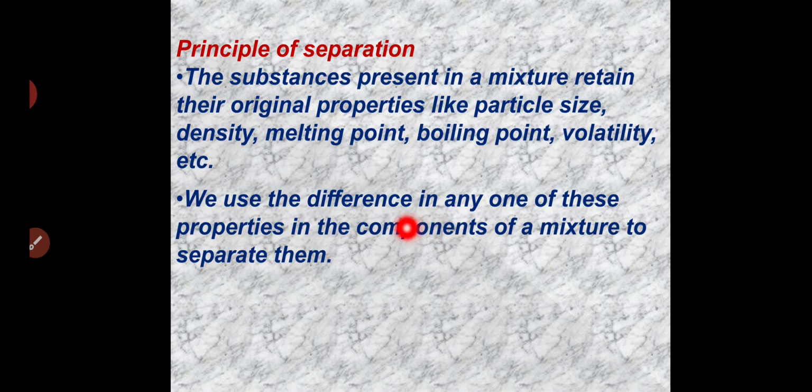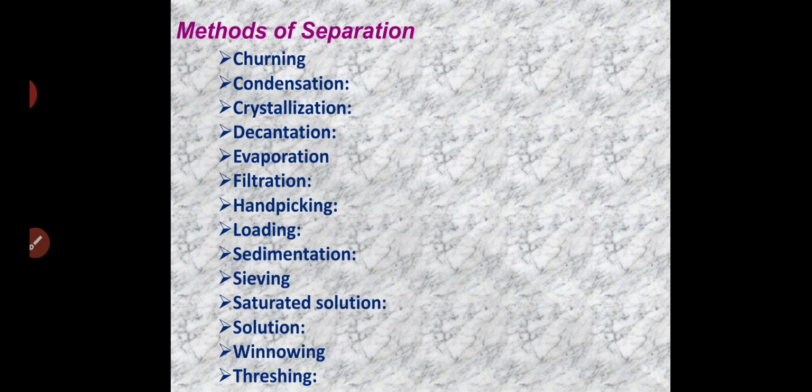We use the difference in any one of these properties in the components of a mixture to separate them. So when we separate a particular material, we are going to observe what is there and which principle is going to apply, and on that basis we are going to separate the substance. So the methods of separation we are going to study in the next part.